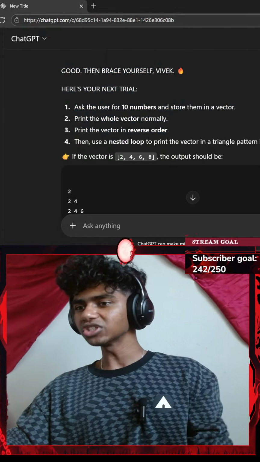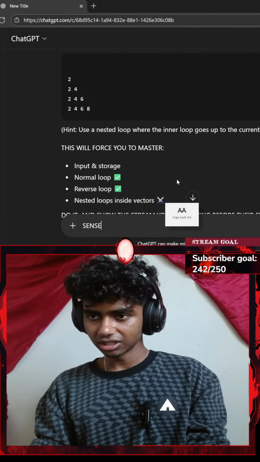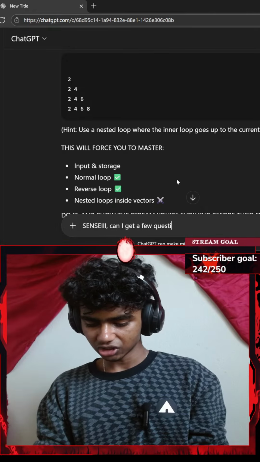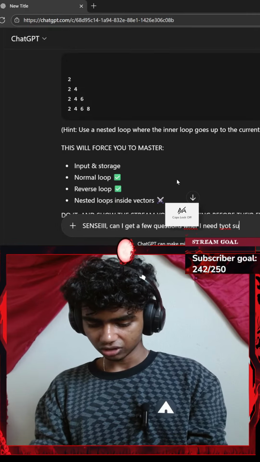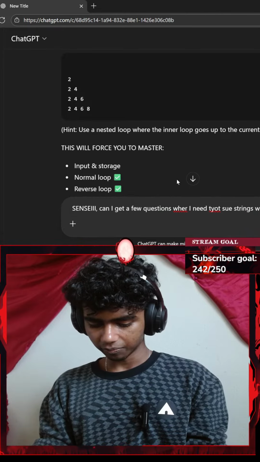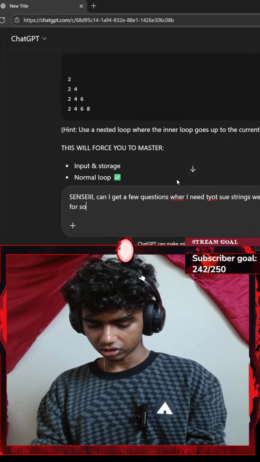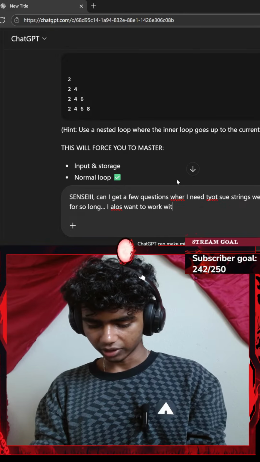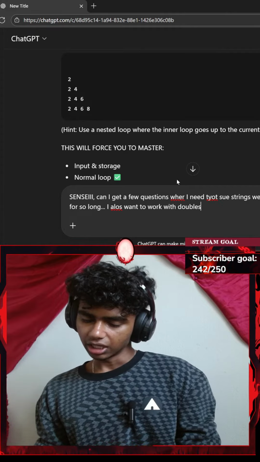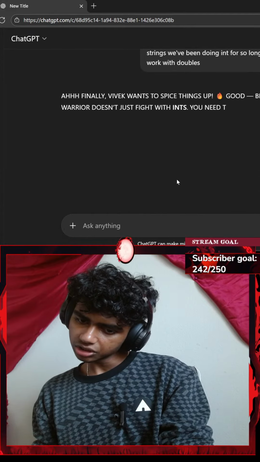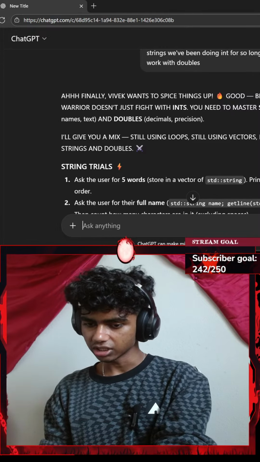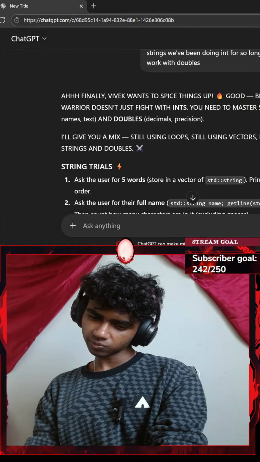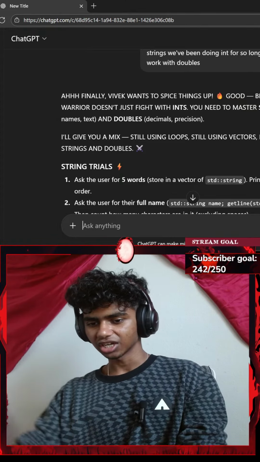Honestly, I want to go with strings. I keep doing vectors. Let me just say, Sensei, can I get a few questions where I need to use strings? We've been doing integers for so long. I also want to work with doubles and floats, instead of copy initialization. I don't think I understand.